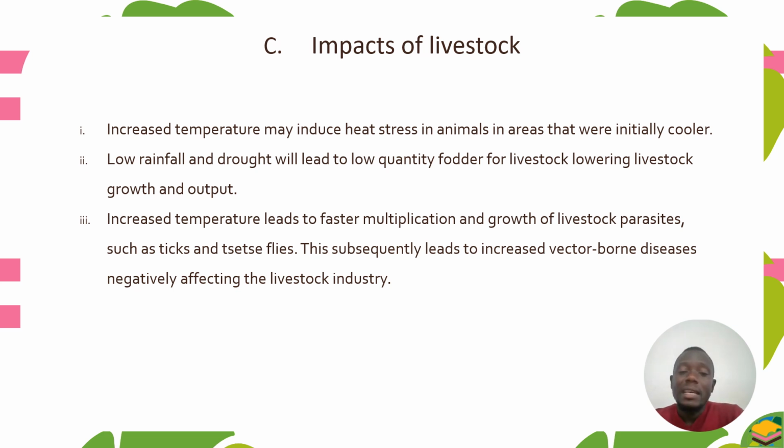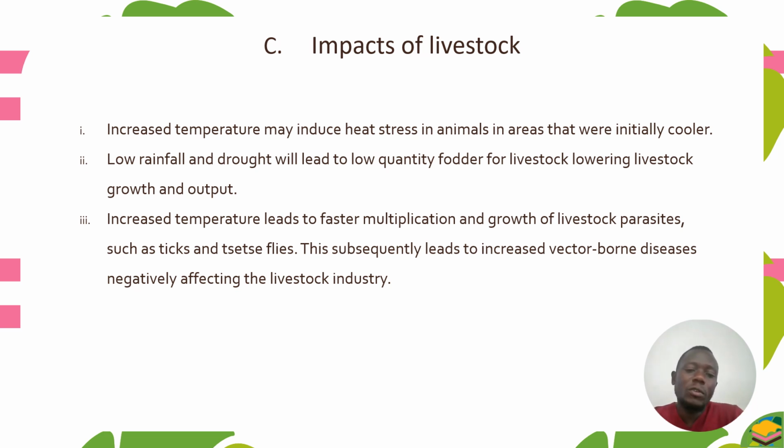It means that heat will cause heat stress in animals because they were used to cooler temperatures.